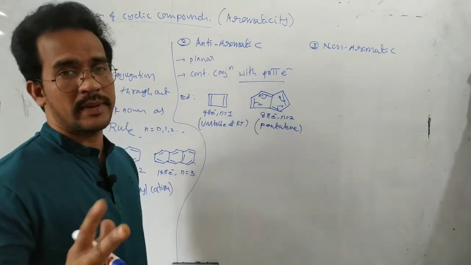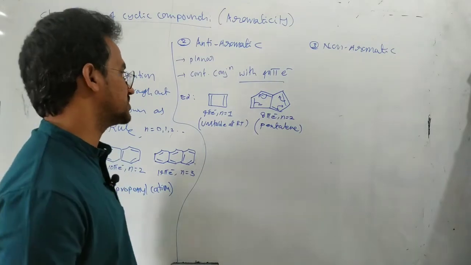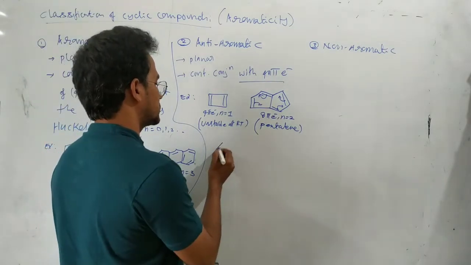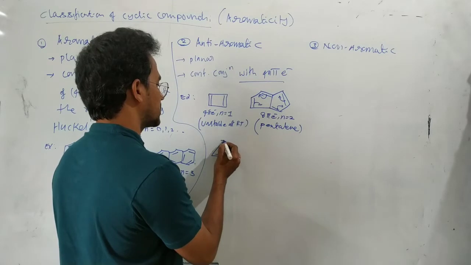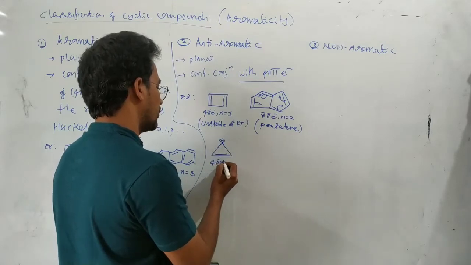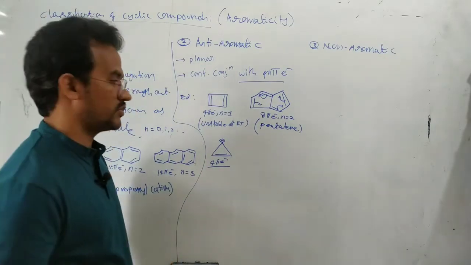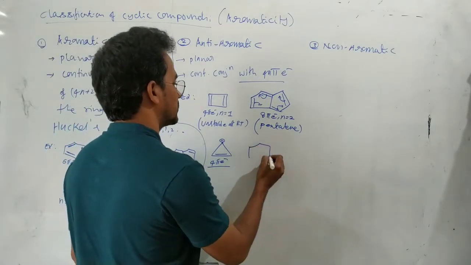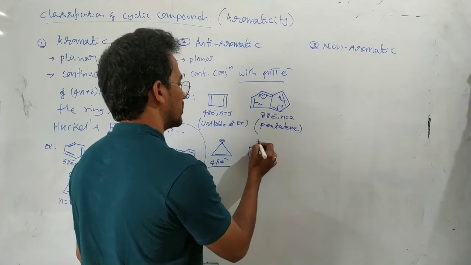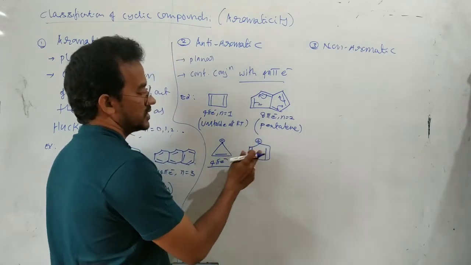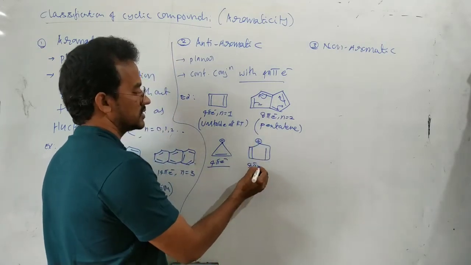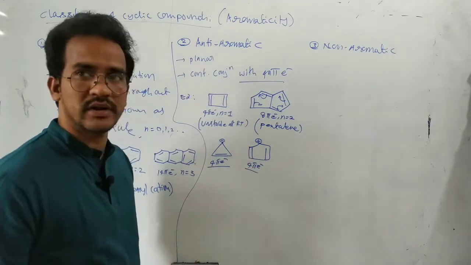So two pentagon rings are fused to each other. So that is the system. Next, see this one. Here 2 electrons, here negative charge 2 electrons. So here 4 pi electrons are involved in the conjugation. This is also an anti-aromatic compound. And first, suppose see this one, it is also anti-aromatic compound. Here positive charge, here 2 pi, here 2 pi, 4 pi electrons with the negative charge, anti-aromatic compound.